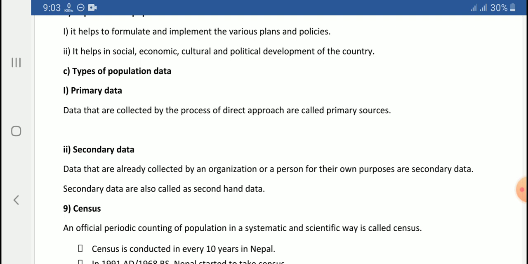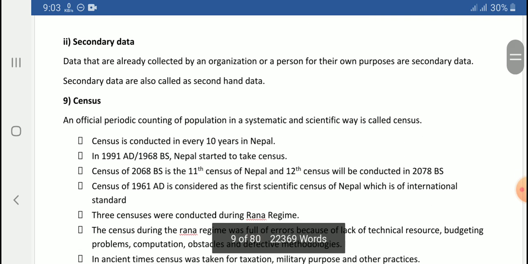They make a book and they supplied it to you, and you are getting information from that book. That is why magazines and newspapers are all secondary sources of population data. Even the television media are a secondary source. All right, so let us talk about census.